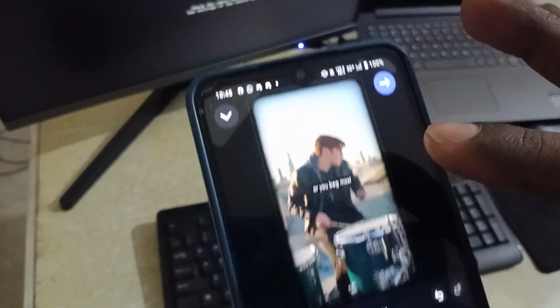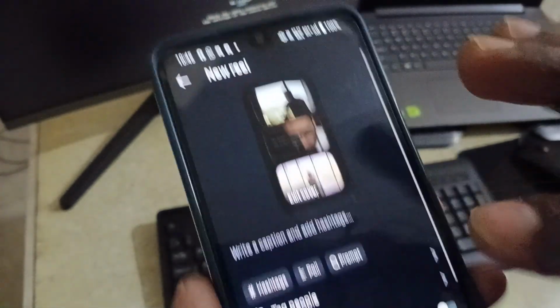So this is how you can add background music, and tap on here and upload your video.